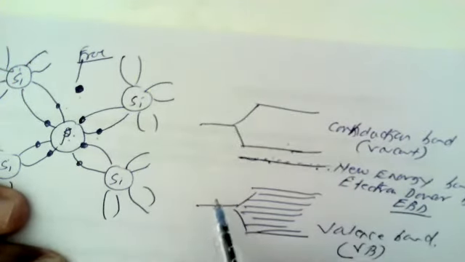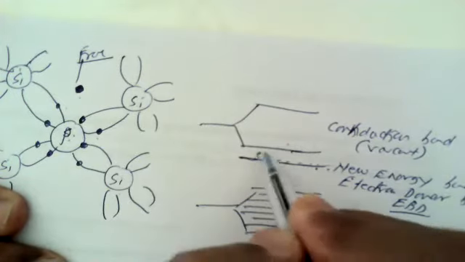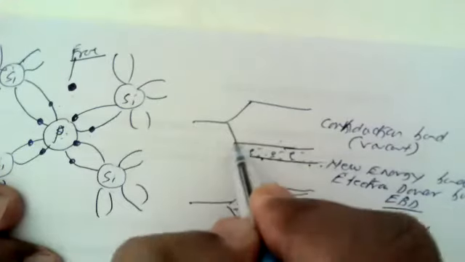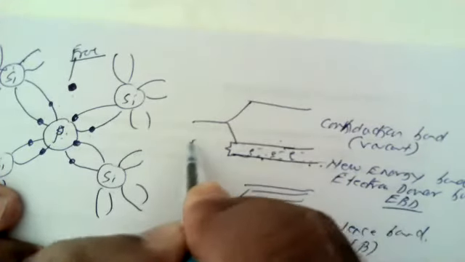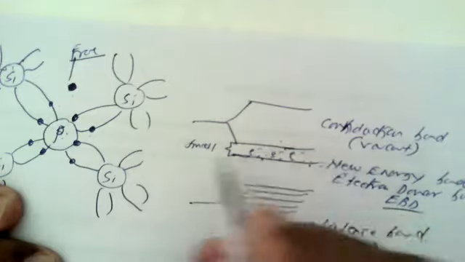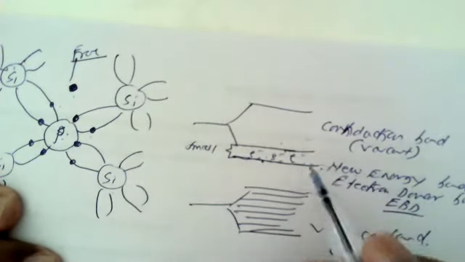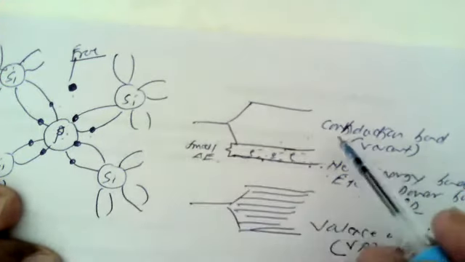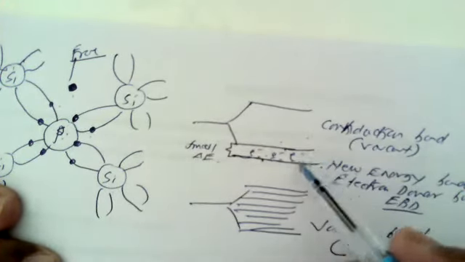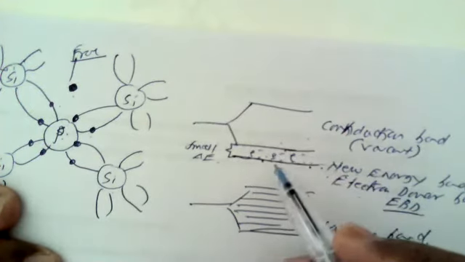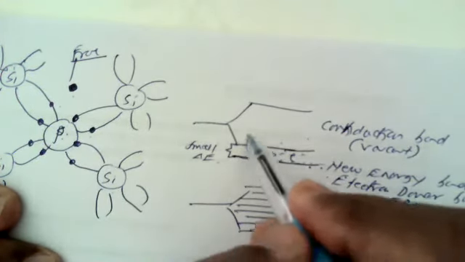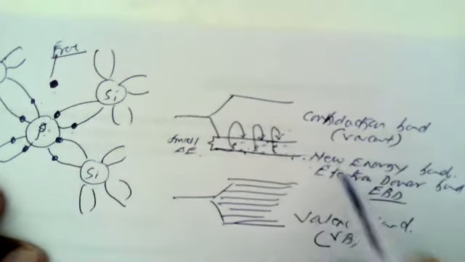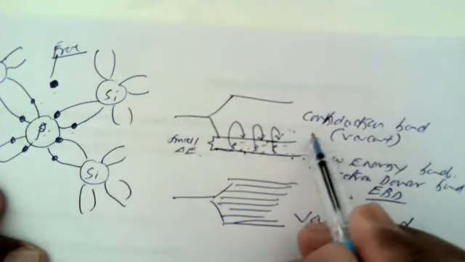Now, on application of an electrical potential, whatever electrons are present in this new energy band, the energy gap, as we know, is a very small energy gap existing between the conduction band and the electron donor band, shown by delta E. Because a small energy gap is present, on application of electrical potential these electrons can easily move from the electron donor band to the vacant conduction band.